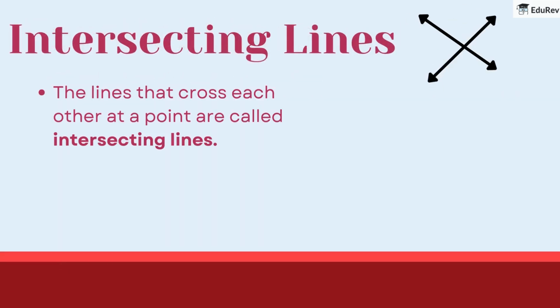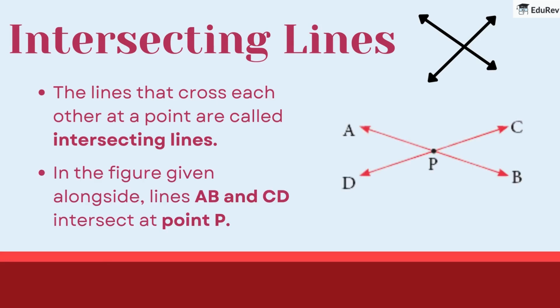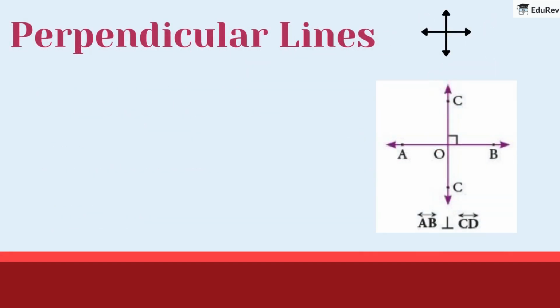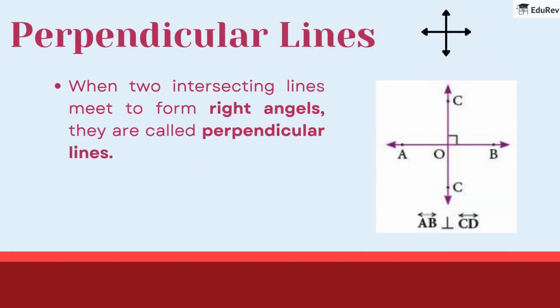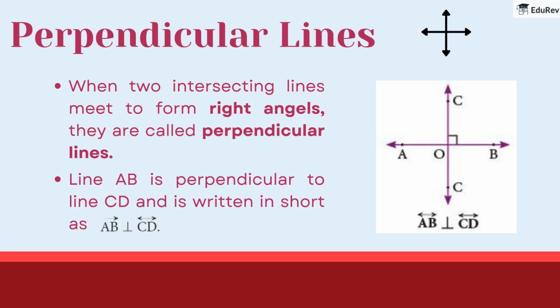Intersecting lines. The lines that cross each other at a point are called intersecting lines. In the figure given alongside, lines AB and CD intersect at point P. Perpendicular lines. When two intersecting lines meet to form right angles, they are called perpendicular lines. Line AB is perpendicular to line CD and is written in short as AB perpendicular to CD.